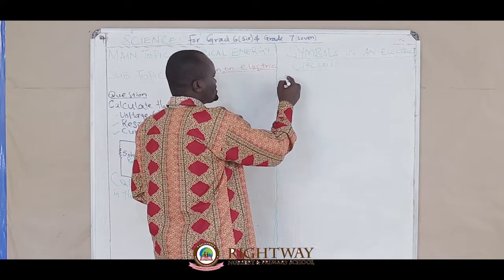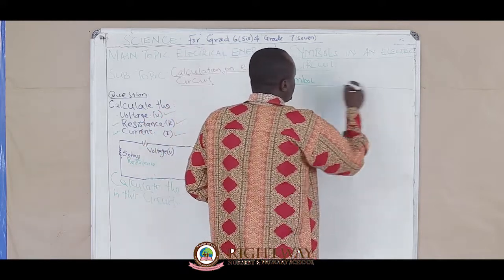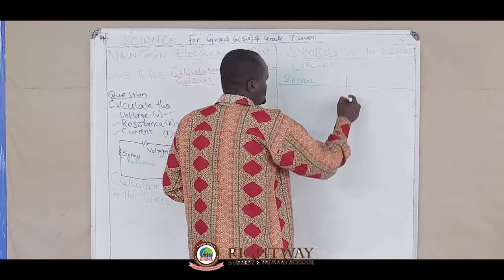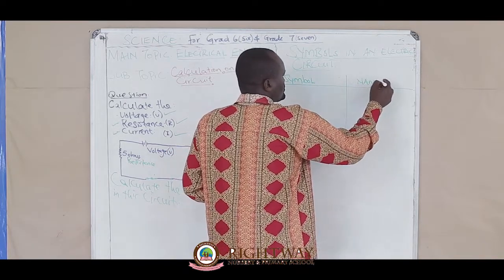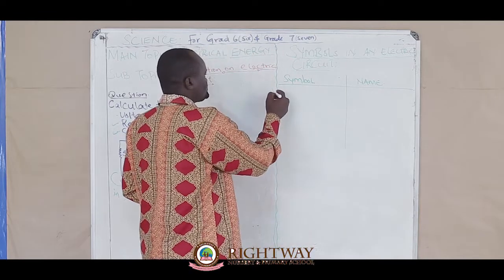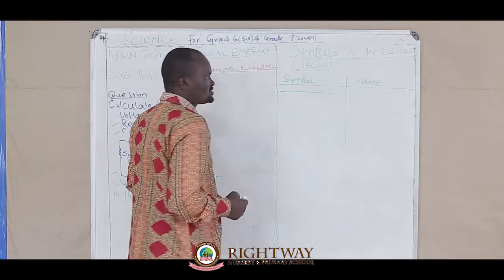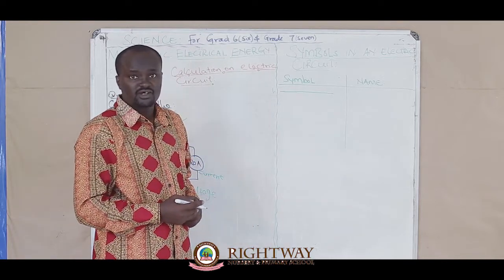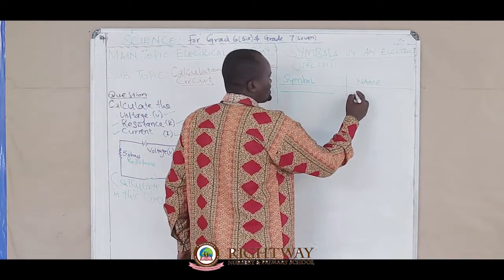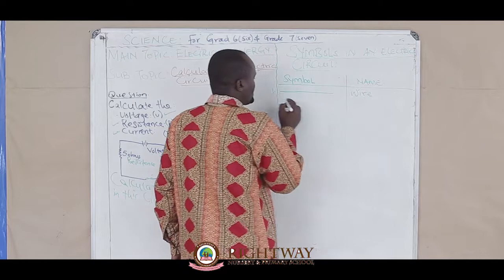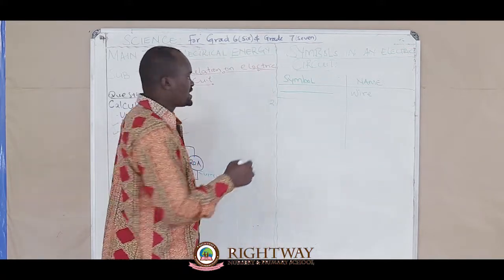Now, I'll draw a table here. Here I'll show the symbol, and on the other side, we shall write the name of the symbol. For example, number 1, I want you to tell me, what is this? That is a symbol of electric circuit. It's a wire. When you see a line like that, that is a wire. That is number 1. But we have number 2. What is this?